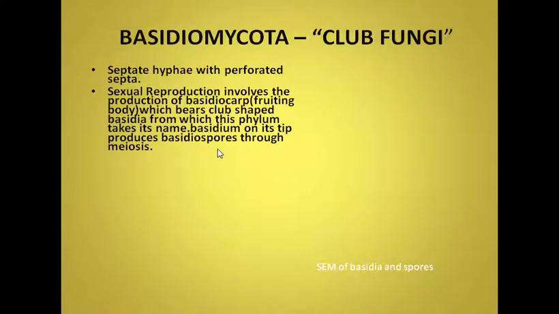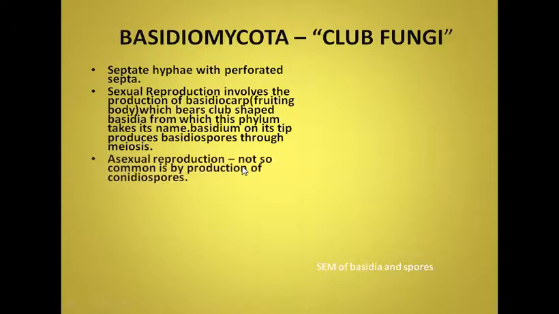So basidiospores are produced through meiosis. Asexual reproduction is not so common, but when it occurs, it is by the production of conidiospores through mitosis. The dikaryotic stage is very long-lived in the case of Basidiomycota, but it was relatively short-lived in the case of Ascomycota.